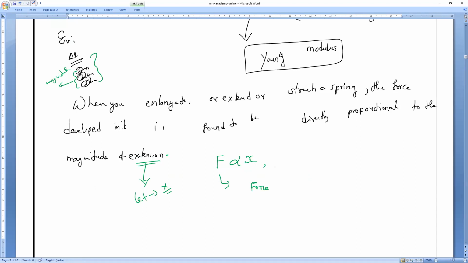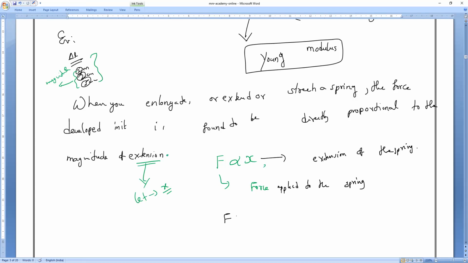So what do you mean by F, everybody? F means force applied to the spring. Next, X means what? Extension of the spring. Okay. So that is what you have to remember. So now, again, same thing.